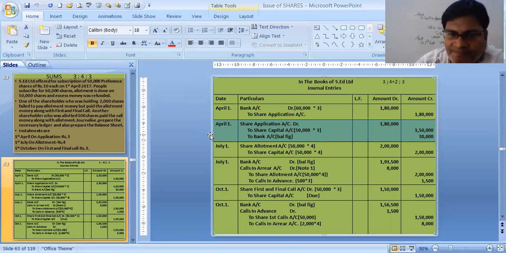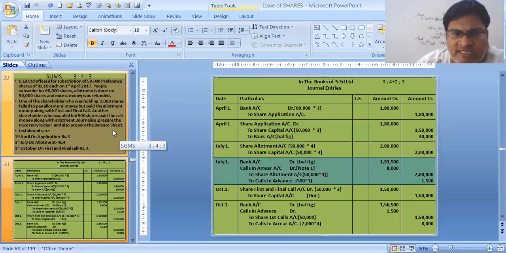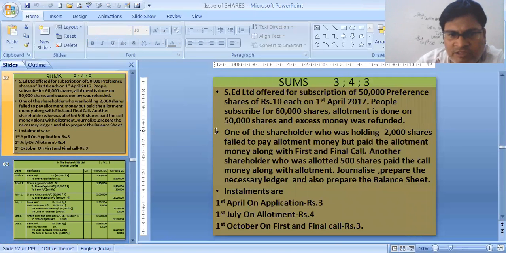30,000 refunded. Now we make the due entry for allotment, 4 rupees per share on 50,000 shares, so it is nothing but 2 lakhs. Now we will receive the allotment money. Over here, lots of things are happening. You see this part?